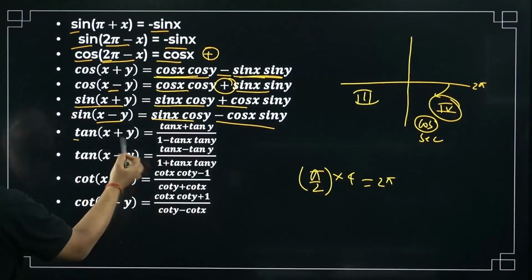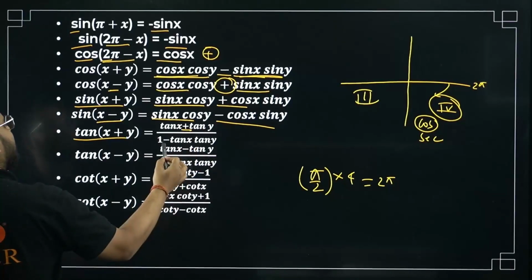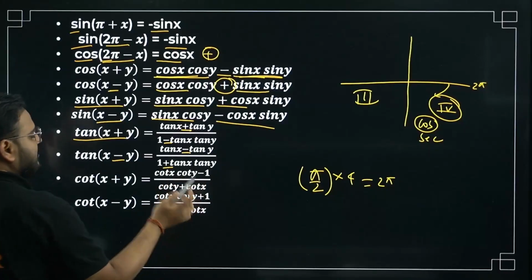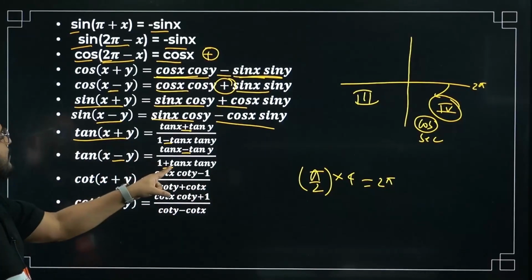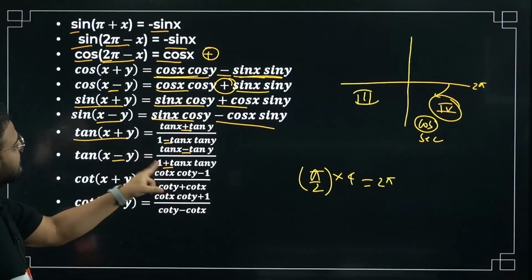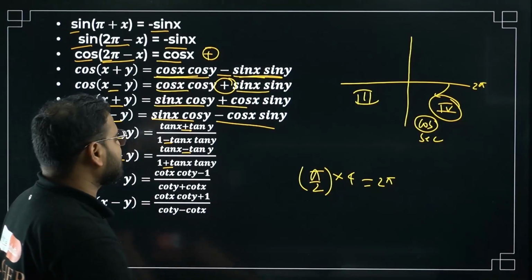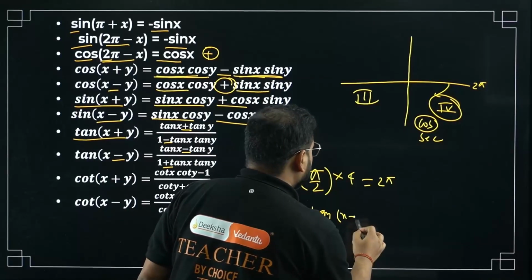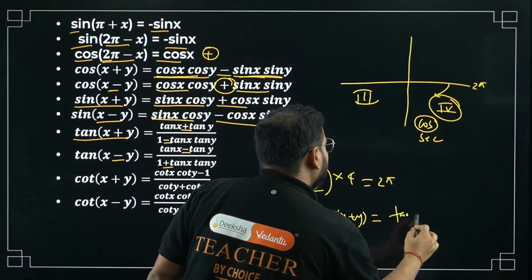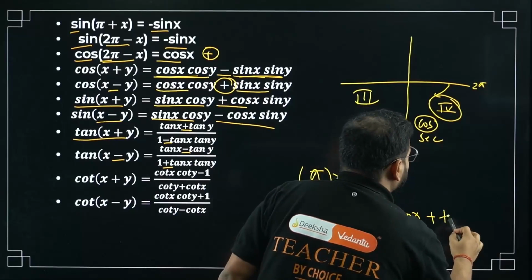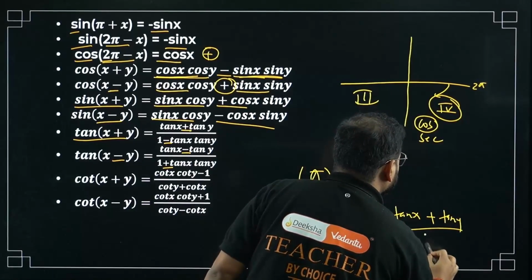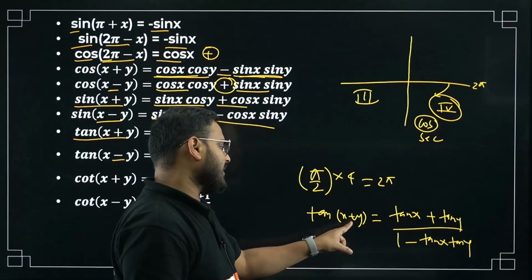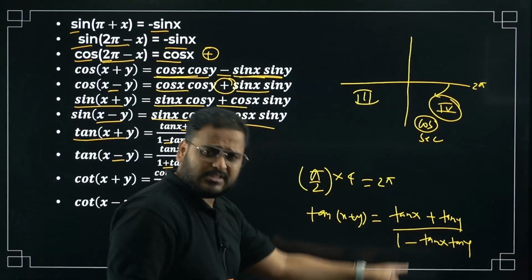Over here, tan of x plus y: this will be plus over here and this will be minus over here. When it is minus, it will become minus and plus. Just the opposite. If it is plus in the numerator, it will be minus in the denominator. The denominator I'm talking about. So tan of x plus y is simply tan x plus tan y upon 1 minus tan x tan y. If this is minus, this will become minus and this becomes plus. I've used this formula on multiple occasions.